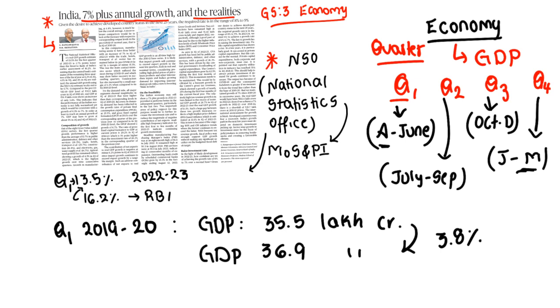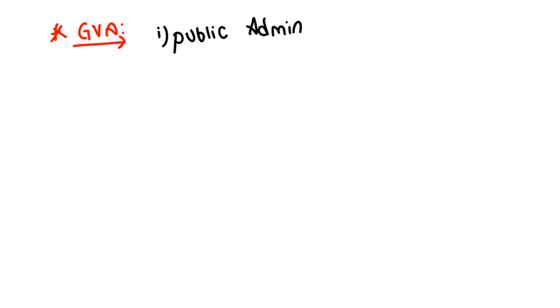Clear? So when we observe even our composition of growth, if we take the gross value added, GVA, the gross value added for the first quarter growth performance is higher than the averages in public administration. So who spends money in public administration? Obviously it is the government.